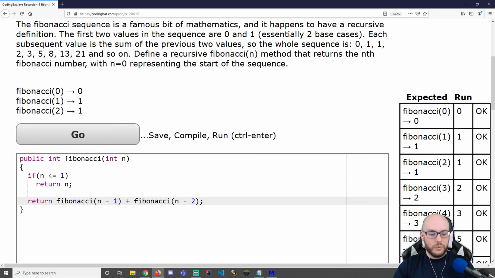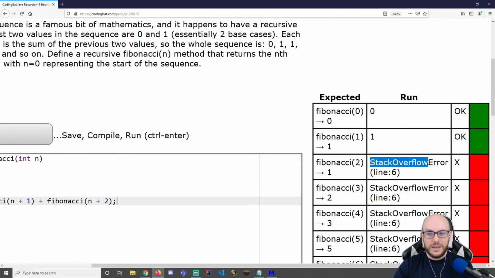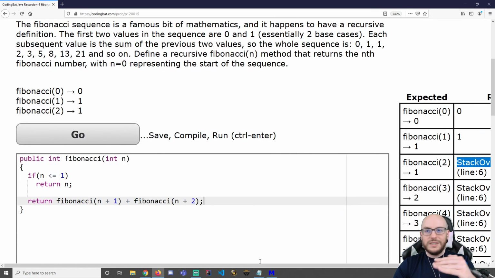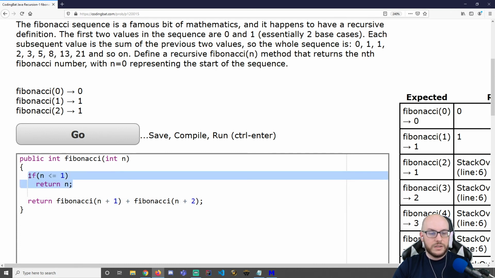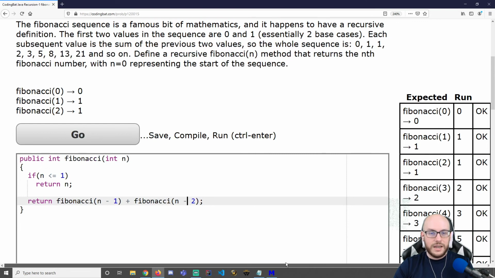If these went the other way, however, right? If this was addition instead of subtraction for whatever reason, we're going to get a stack overflow error. Why? Because my base case is down here and my call stack is going the other direction, right? We are increasing when I need to decrease towards the base case. So one of our slides said having a base case is not enough, which is true. We have a base case, but I'm not approaching it. In order to actually terminate the call stack, you need to eventually hit the base case. Otherwise, you're going to get infinite recursion and a stack overflow error.